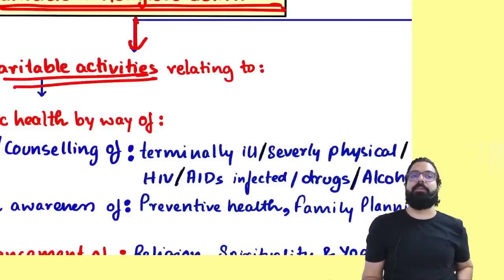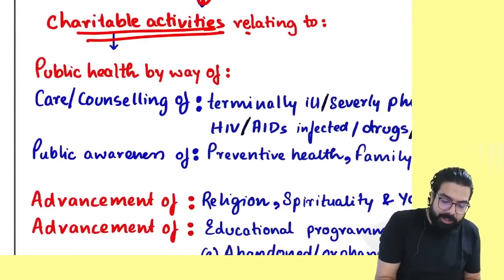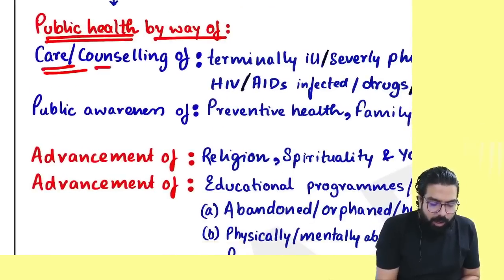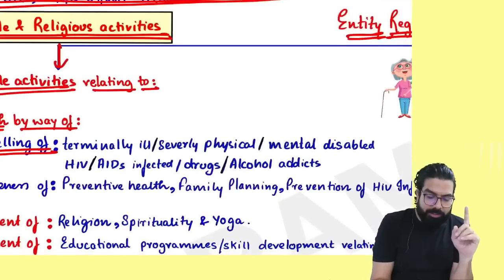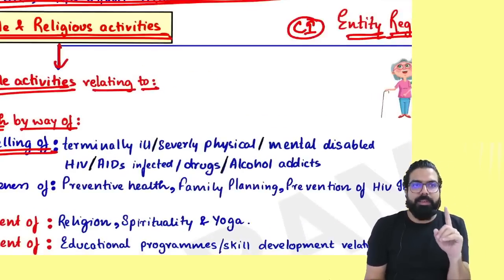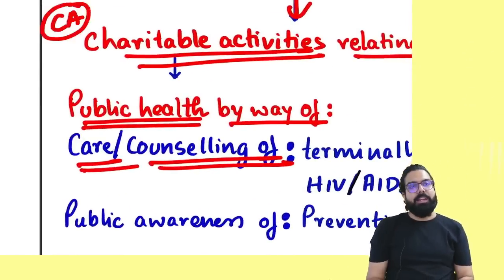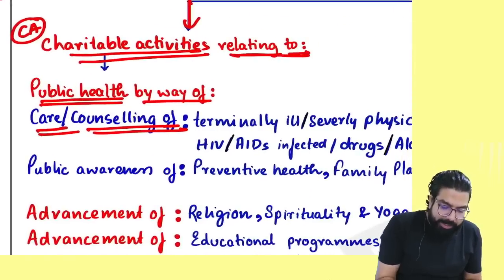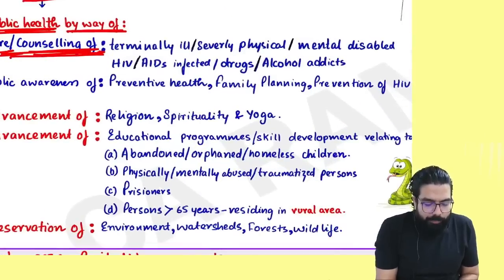Sir, what is charitable activity? So they define charitable activity as, charitable activity means any activity relating to what, everyone? Public health by way of care or counseling. If you are doing, people, first of all, you have to be a charitable institution, which is basically registered under 12AA or 12AB of the Income Tax Act. And then you should be doing what, everyone? Charitable activity. What is charitable activity, everyone? Charitable activity should be relating to what? Public health by way of care or counseling of terminally ill people.